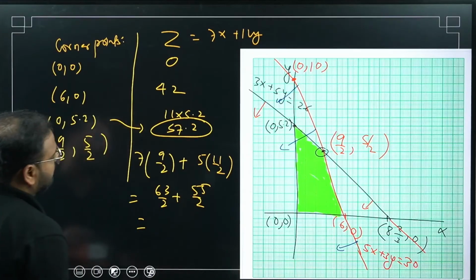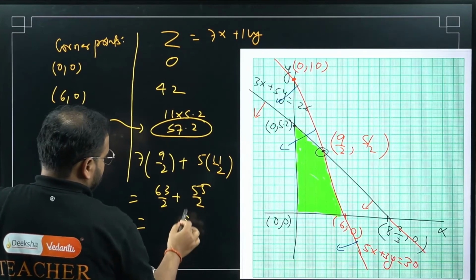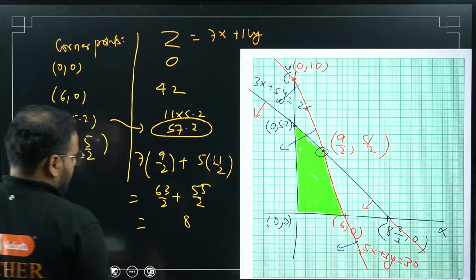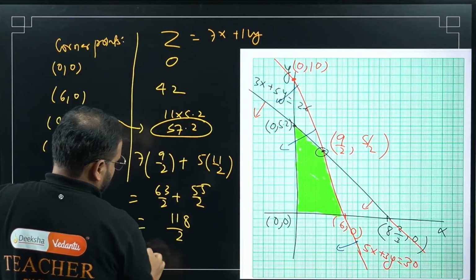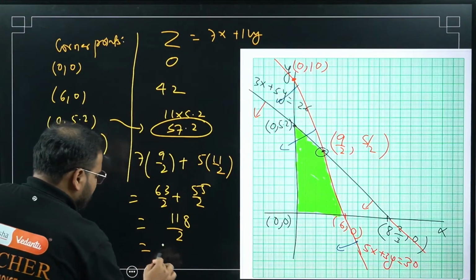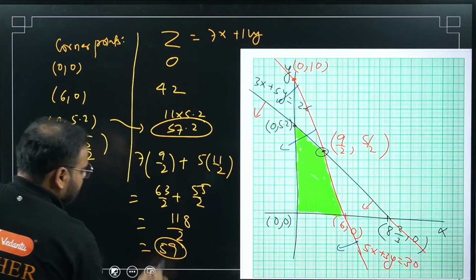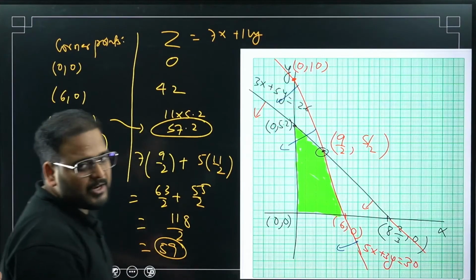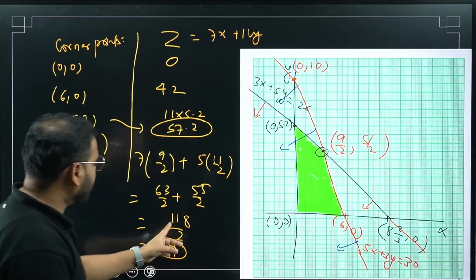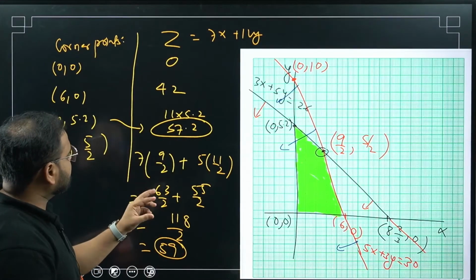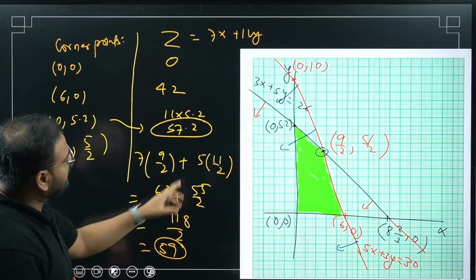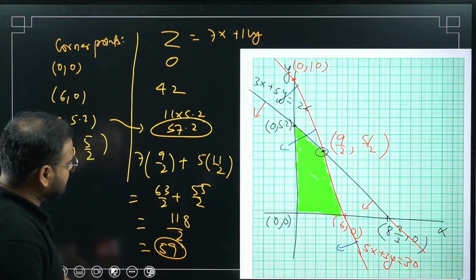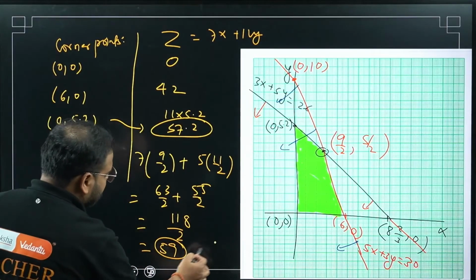I'm getting here 3 plus 5 is 8, 6 plus 5 is 11. So 118 by 2. This is 59, right? Correct? Let me check the calculation. 7 into 9 is 63 by 2, 55. 3 plus 5 is 8. 5 plus 6 is 11. Correct. So my maximum value is this.